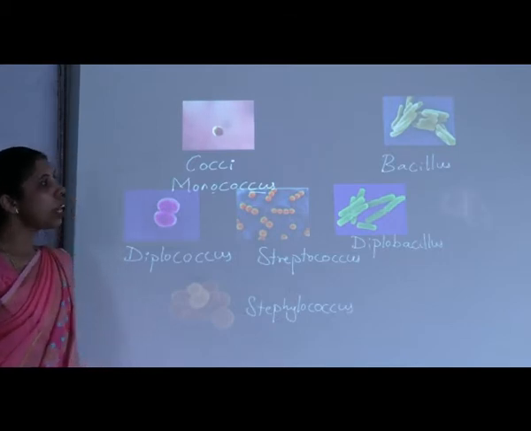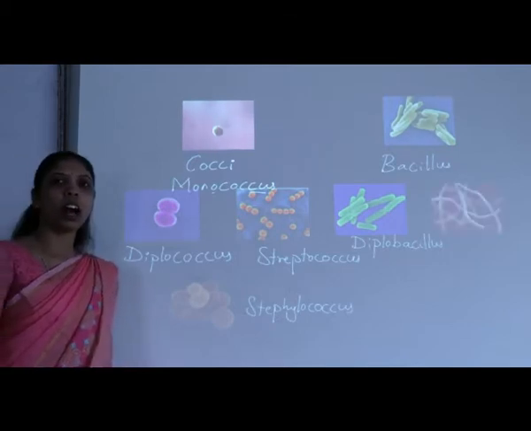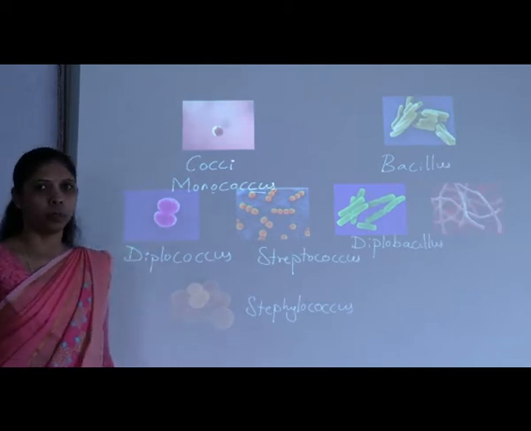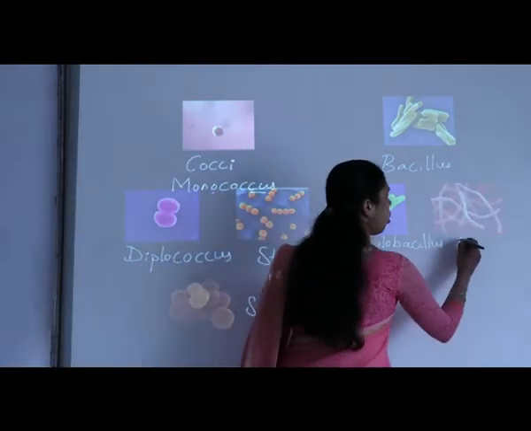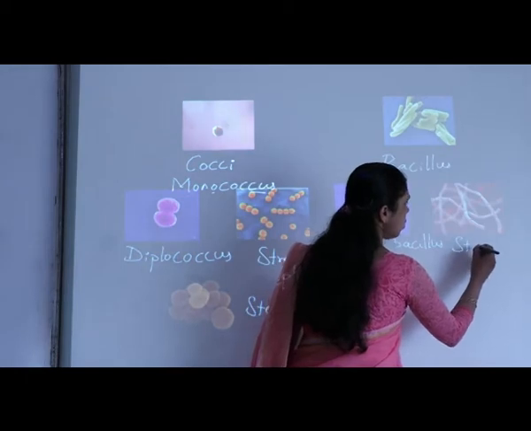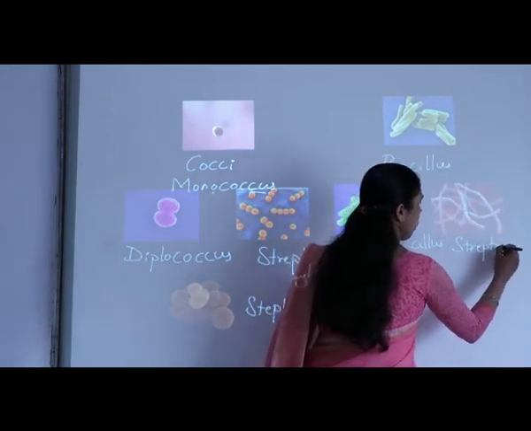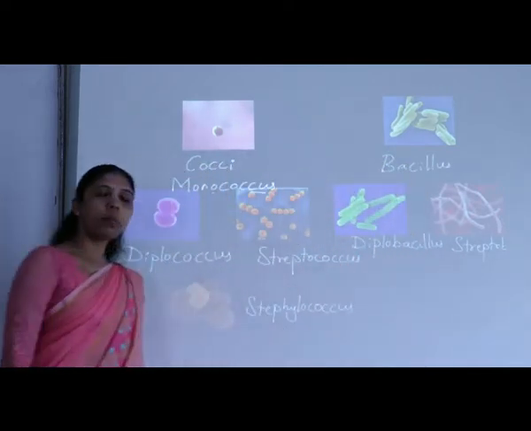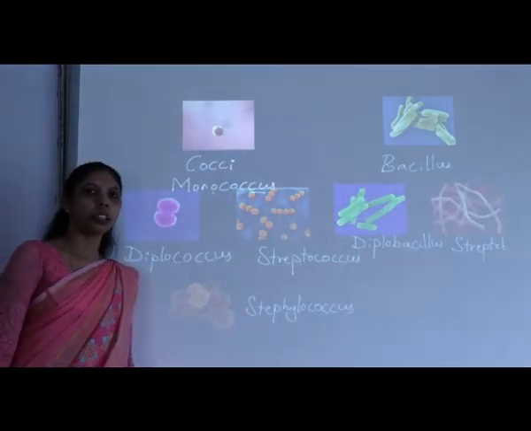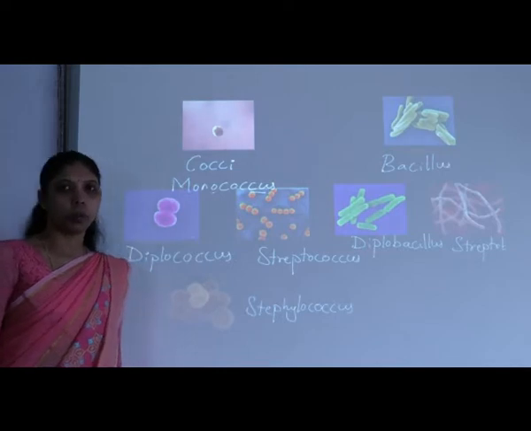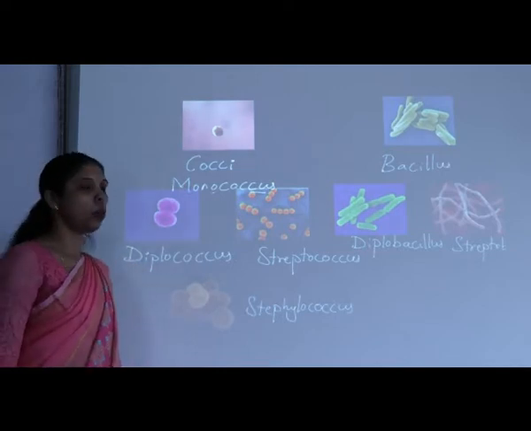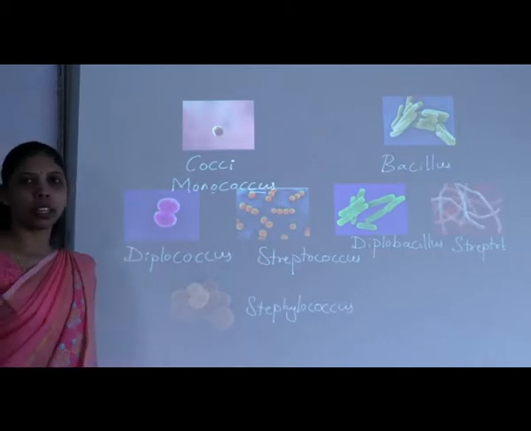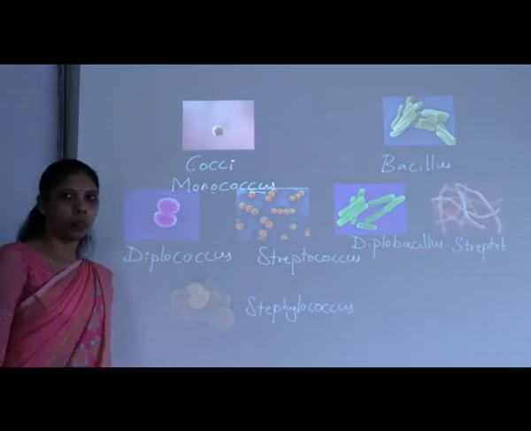If more than two rod-shaped cells are arranged in the form of a chain, then we can call that bacteria streptobacillus. So strepto means chain and bacillus means the rod-shaped cells. So these are the different forms which occur in the rod-shaped bacteria.